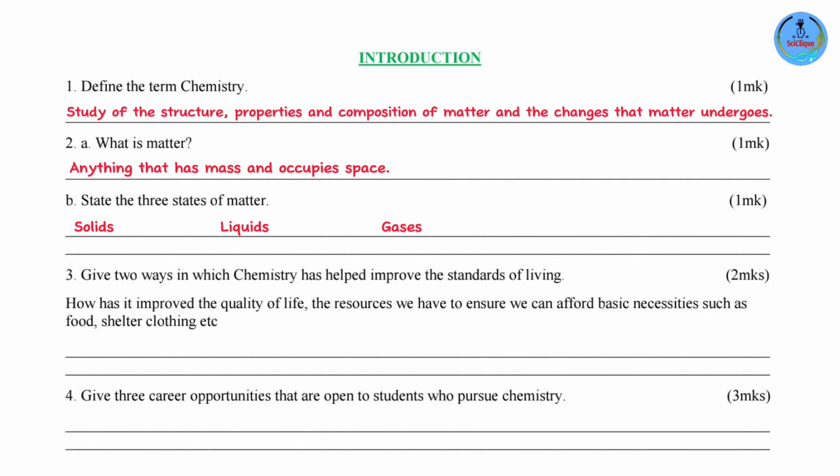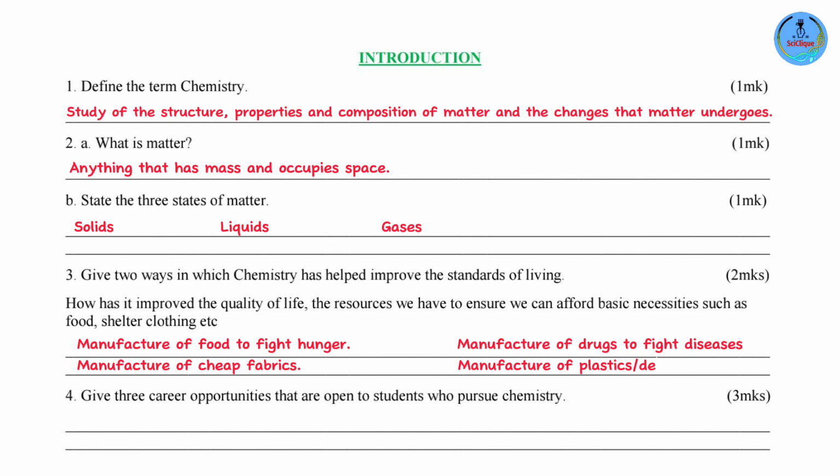Now, chemistry has done so in several ways. Let me just mention a few of them. Manufacture of food to fight hunger, manufacture of medicines to fight diseases, manufacture of cheap fabrics such as nylon, manufacture of plastics, detergents, fuel, and so many more. So pick the ones that are easiest for you and stick with them.